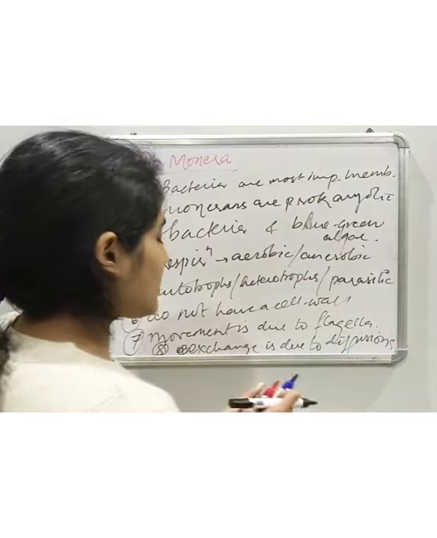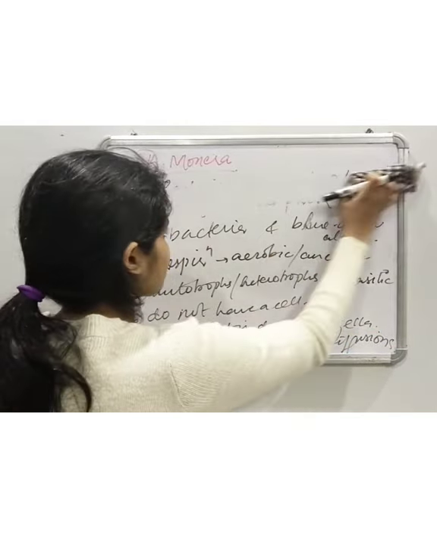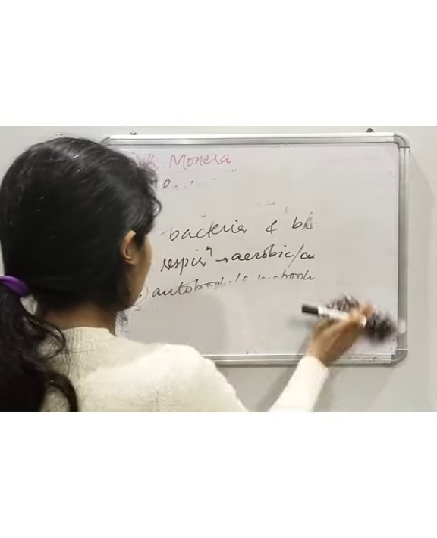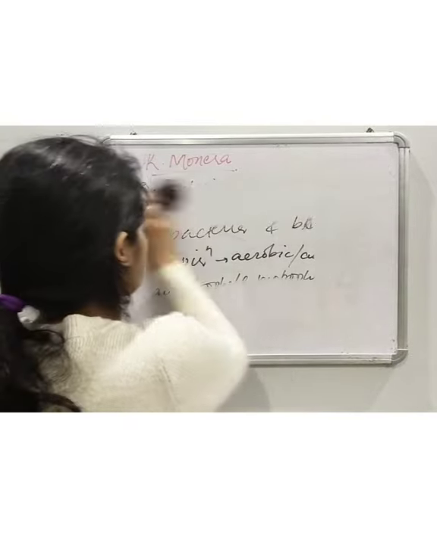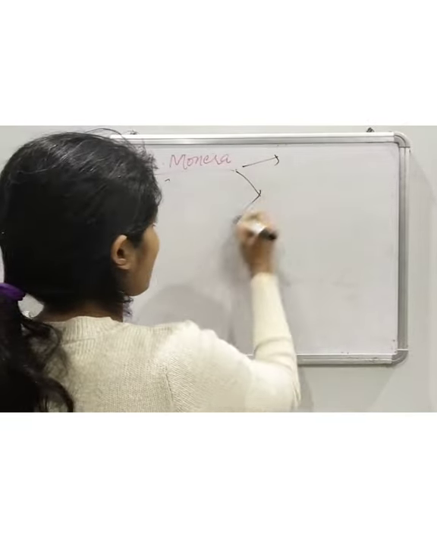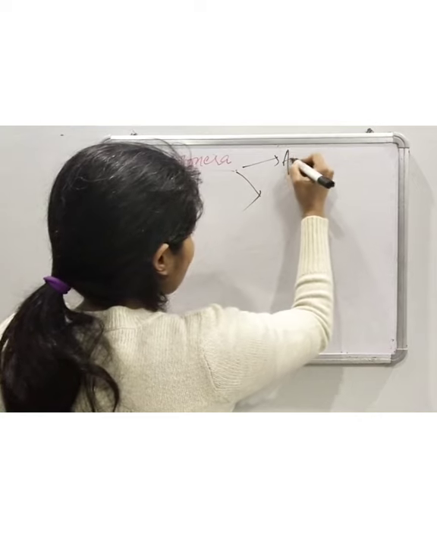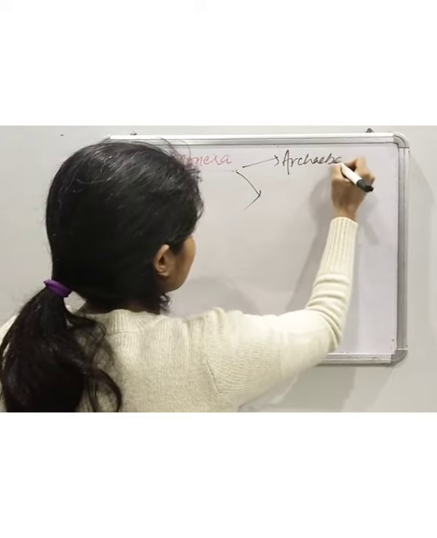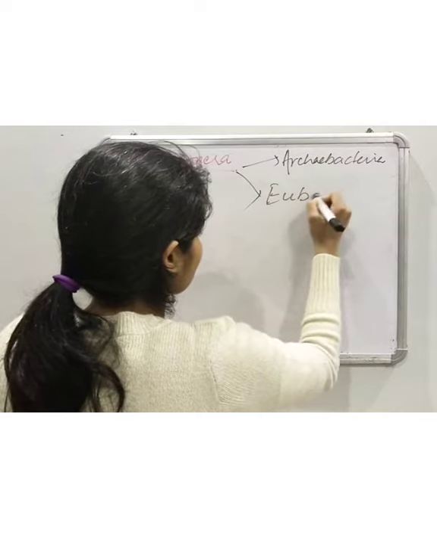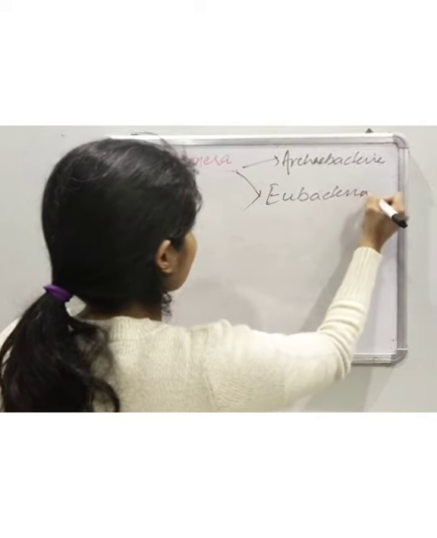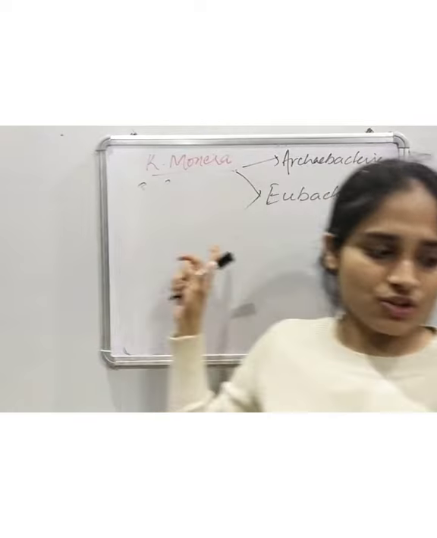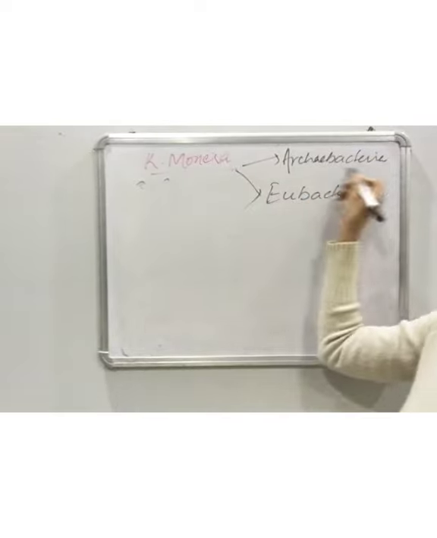Then these Monera are further categorized into two, Archaebacteria and Eubacteria. What are Archaebacteria?